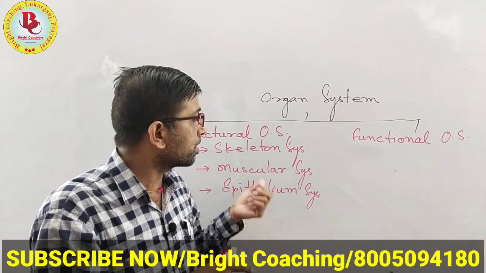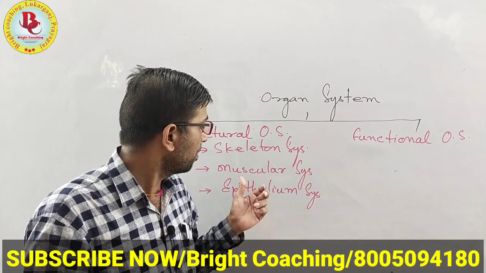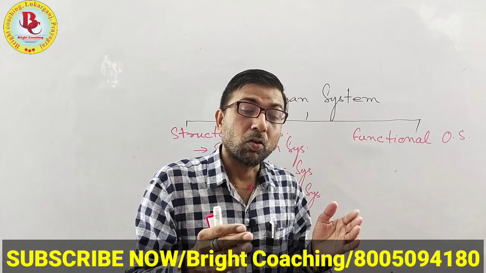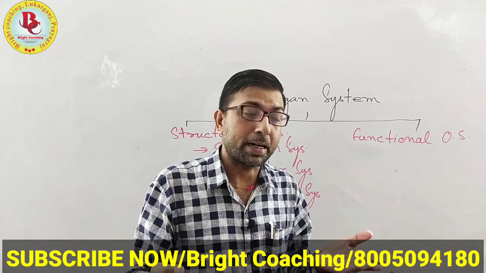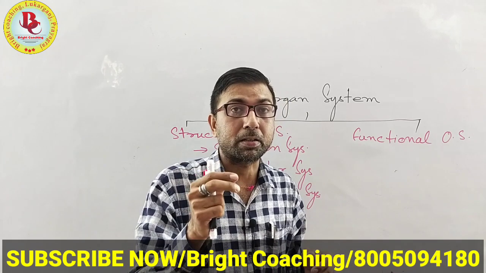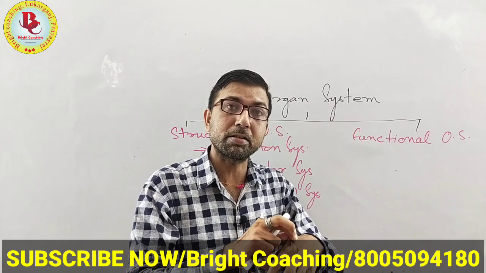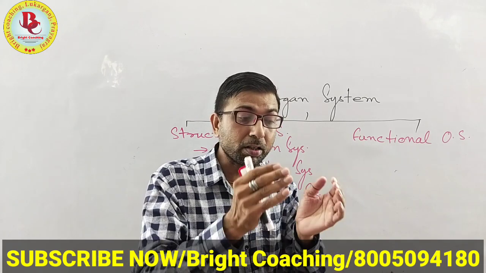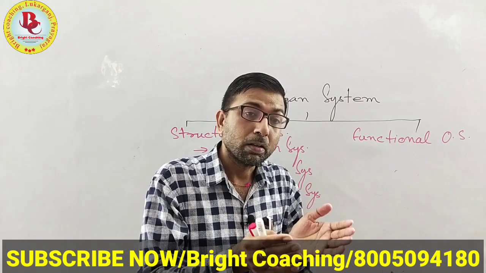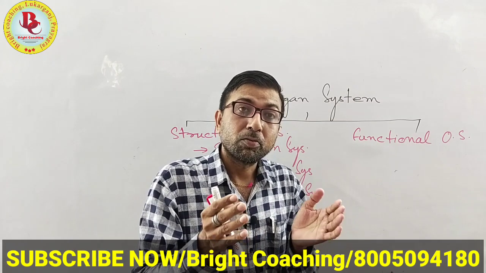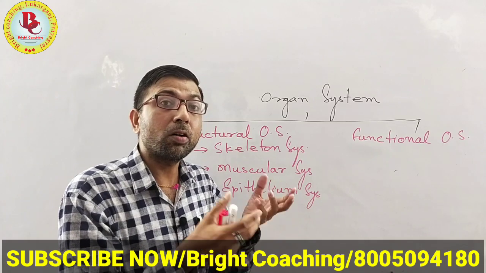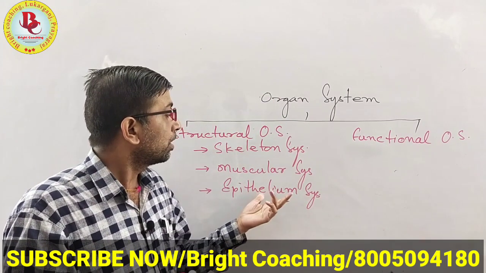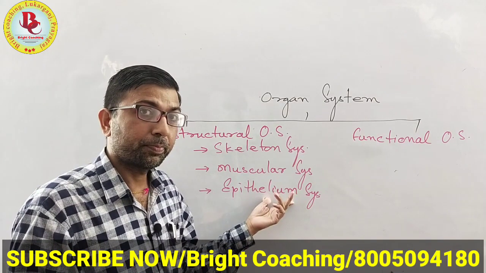And number third is the epithelial system. Epithelial, that means the covering. Actually, over all the organs and the body, a covering is present, which is normally known as the skin. All of you have the skin, all the organs have a covering, and the system which composes the covering of our body, covering the organ system, is known as the epithelial system.